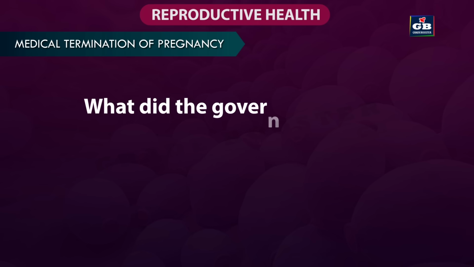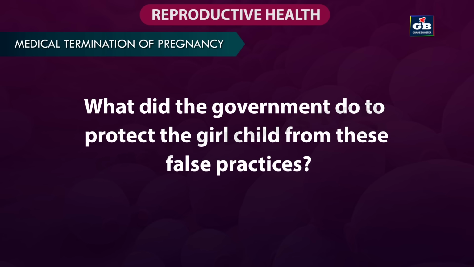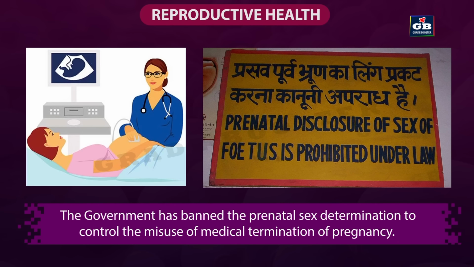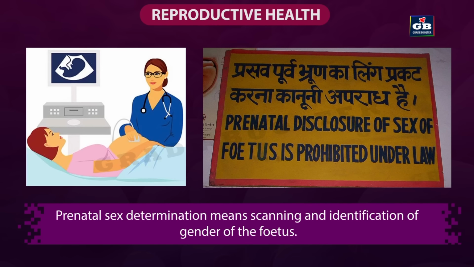What did the government do to protect the girl child from these false practices? The government has banned the prenatal sex determination to control the misuse of medical termination of pregnancy. Prenatal sex determination means scanning and identification of gender of the fetus. This is all about how organisms reproduce.